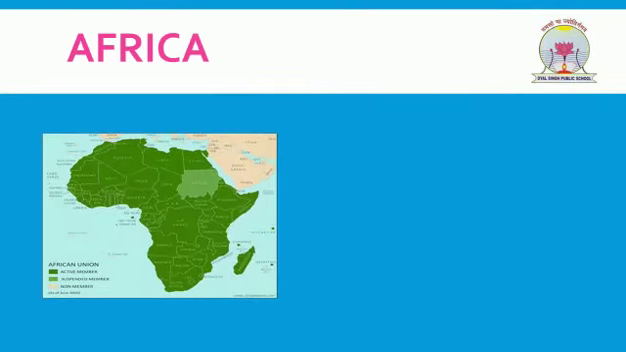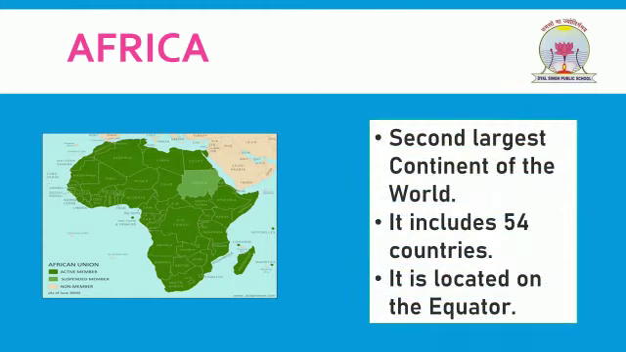Africa. It is the world's second largest and second most populated continent with 54 countries. It is located on the equator, that's why it is very hot. Diamond and gold mines are also found here.